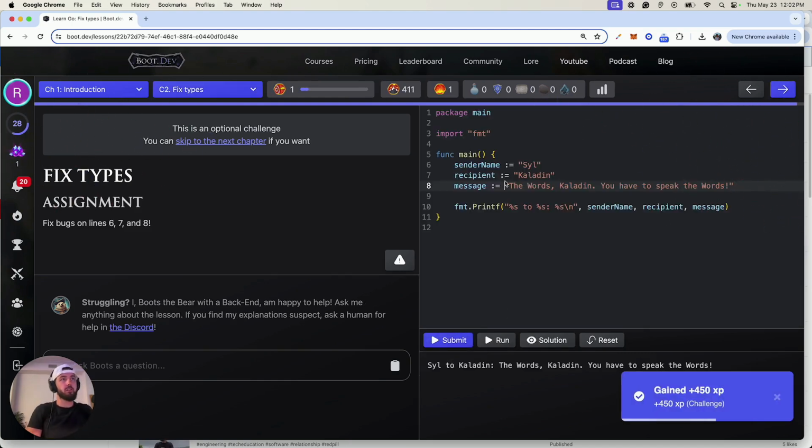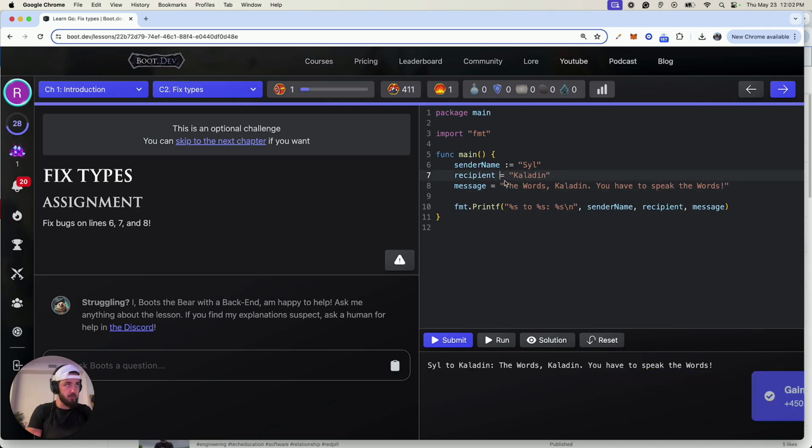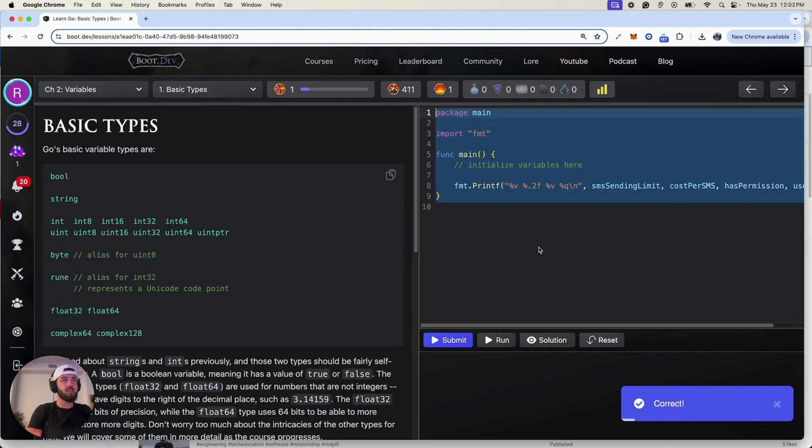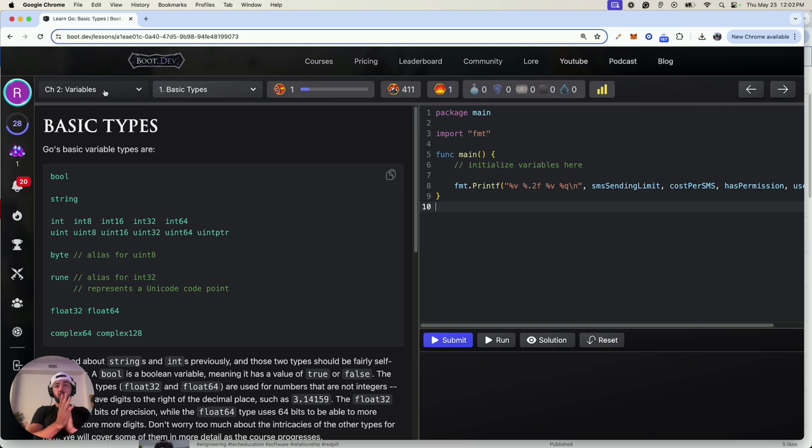Oh, it did. Okay, so we could do that, like I said, to assume the types, or we can do the var string. And there are going to be actual use cases why you want to be very particular about which syntax you use, right? But let's see. I think it'll all work, which it does. Different ways to skin the cat. Wonderful. So that's the introduction to Go.